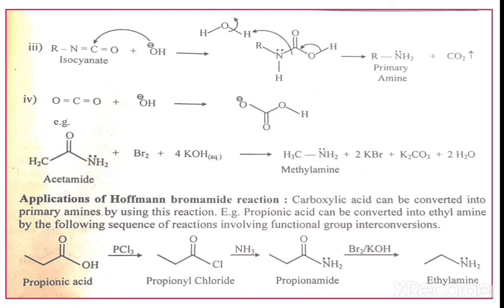That means the final product, the primary amine, is obtained with one carbon atom less than the starting amide. And therefore, this reaction is known as Hofmann degradation of amides. So friends, I repeat, the Hofmann bromamide reaction is nothing but the conversion of amide to amine by using Br2 in presence of KOH or Br2 in presence of NaOH. It is a step down reaction. Therefore, this is called the Hofmann degradation of amides.